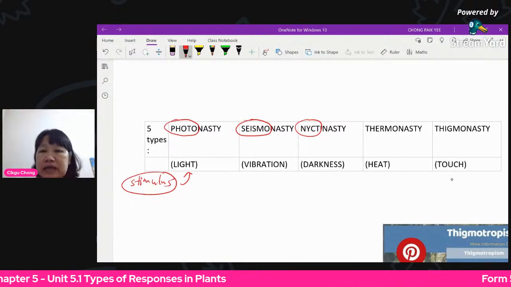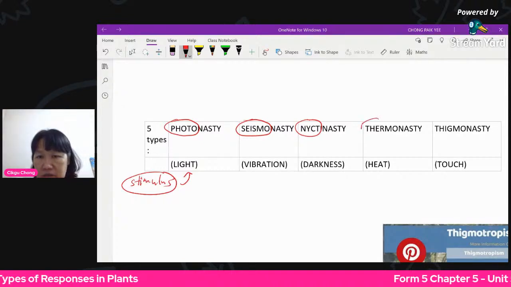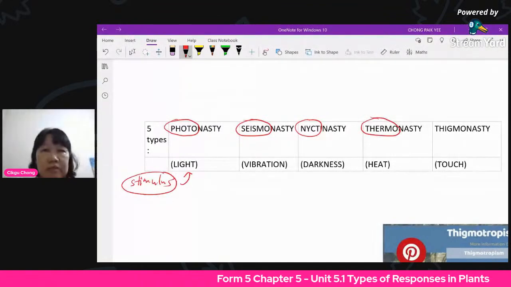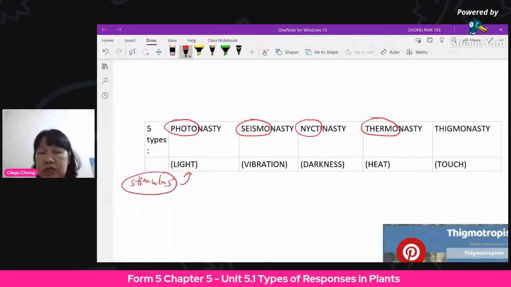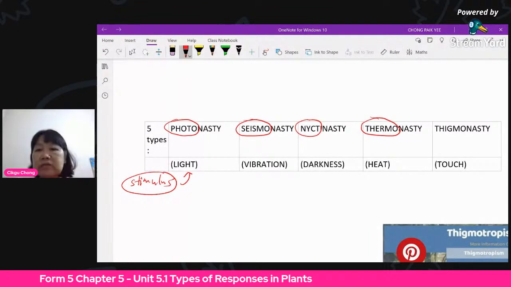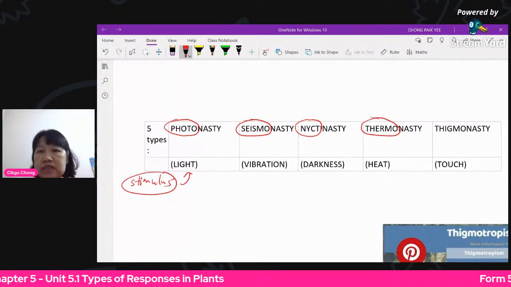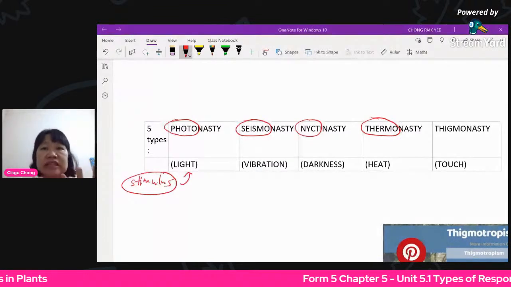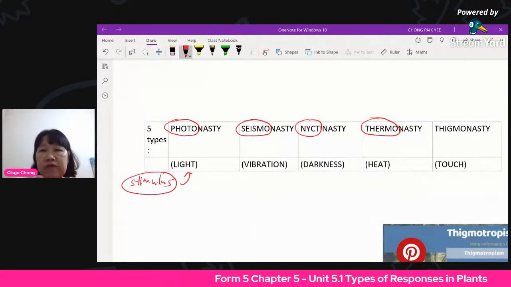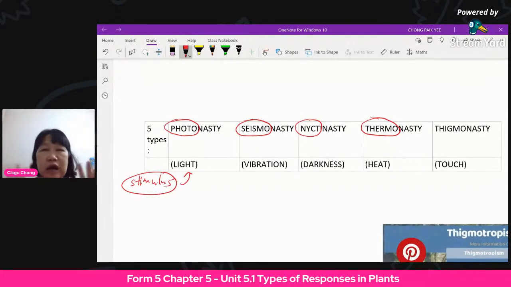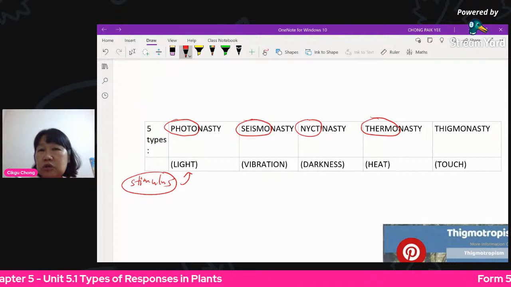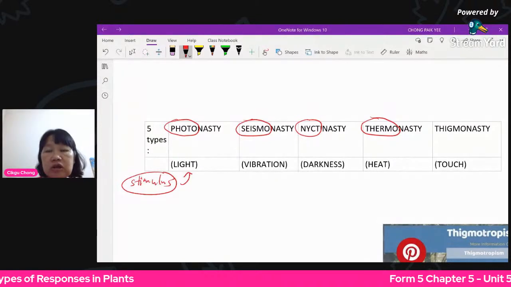Another one is thermonasty. Thermo, as you know, means heat. So if it's warm, maybe the flower opens. If it's cooler, then the flower doesn't open. So this is thermonasty. It's not a growth. The opening of flowers is not growth. It's just instantaneous. It happens within maybe a few hours of the daytime. It is not slow growth. All this I'm talking about is not a growth.